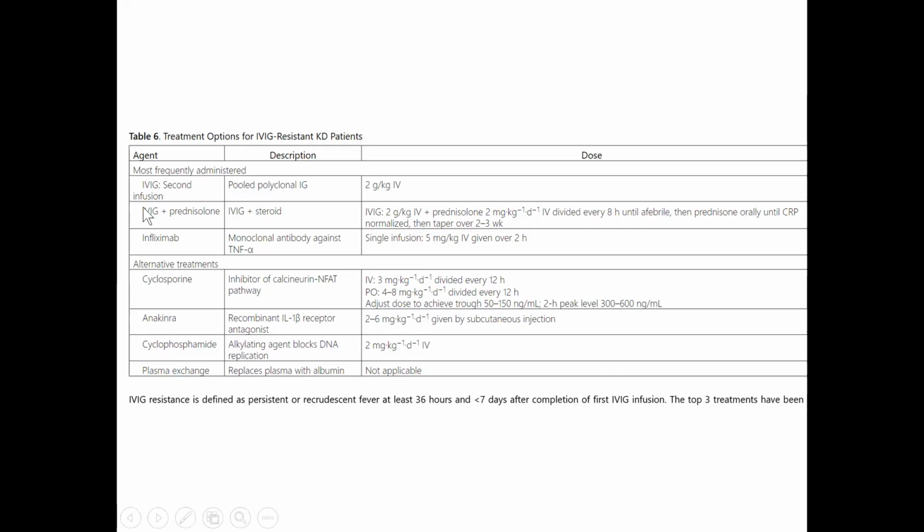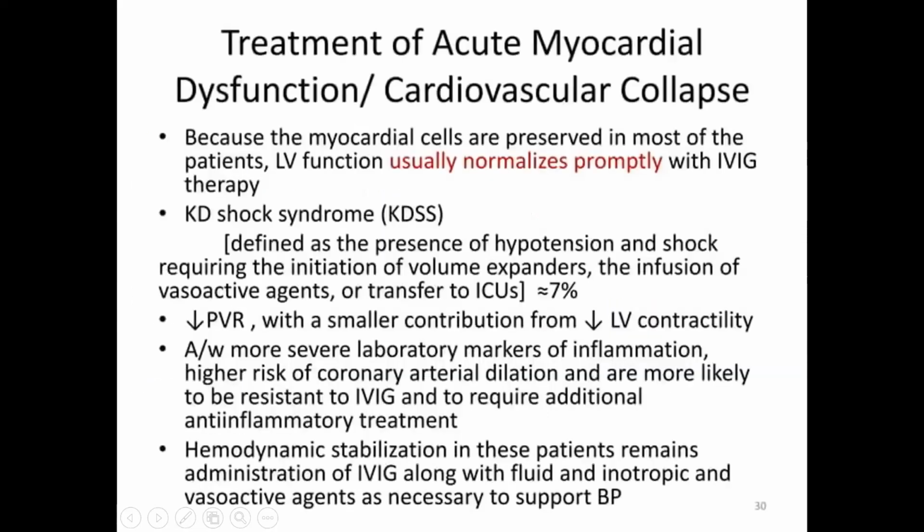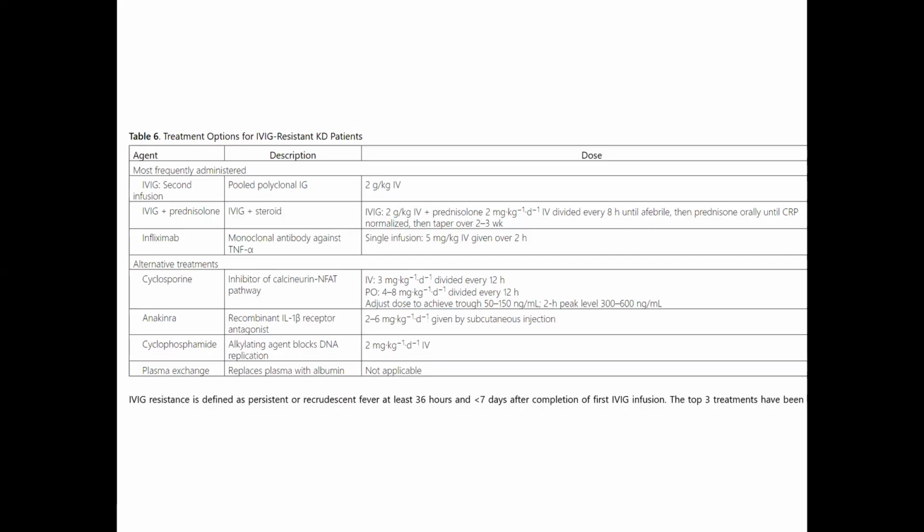So what are the treatment options we have? A second IVIG infusion we can give. Along with that, we can give the steroid prednisolone 2 mg per kg per day every 8th hourly until CRP is normalized. Or we can give infliximab, a monoclonal antibody against TNF alpha, single infusion 5 mg per kg over 2 hours. Alternative treatments like cyclosporine, anakinra, cyclophosphamide and plasma exchange can be tried. So we have to remember what IVIG resistance is and what the options are.